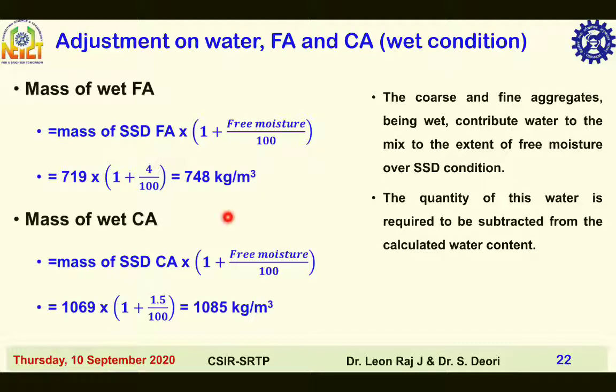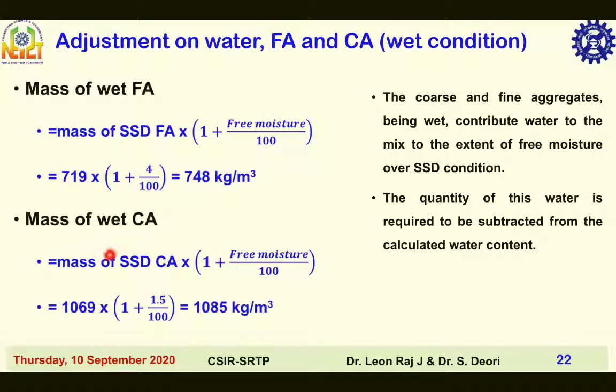Mass of wet fine aggregate and mass of wet coarse aggregate. Here we have arrived at the mix proportion for saturated surface dry condition. So the formula for finding mass of wet fine aggregate is equal to mass of saturated surface dry condition fine aggregate into 1 plus free moisture divided by 100, that is 719 into 1 plus 4 divided by 100, which is equal to 748 kilogram per meter cube.